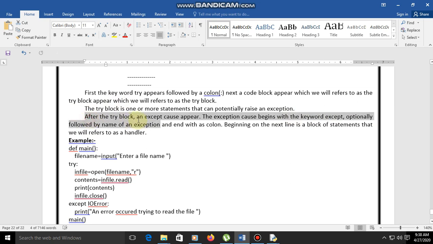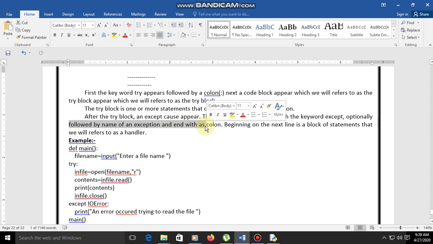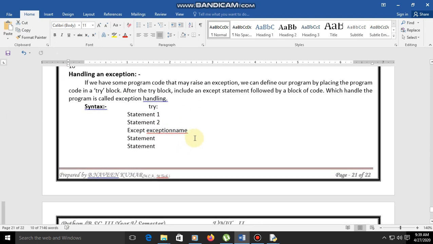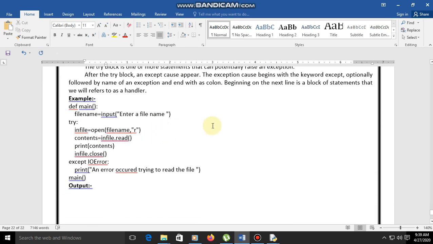Now after the try block an except clause appears. The except clause begins with the keyword except, optionally followed by the name of an exception, and ends with a colon. Beginning on the next line is a block of statements that we will refer to as the handler.